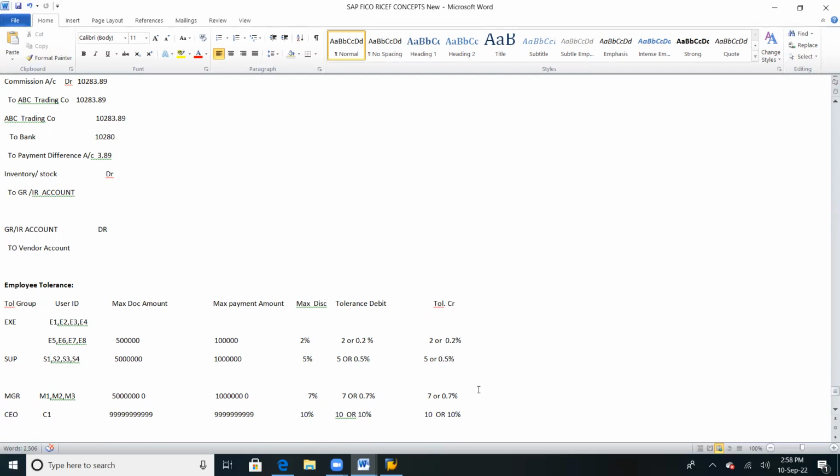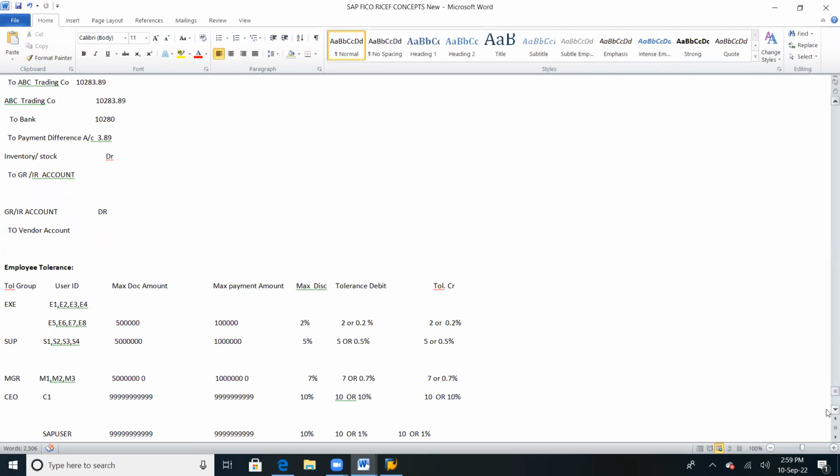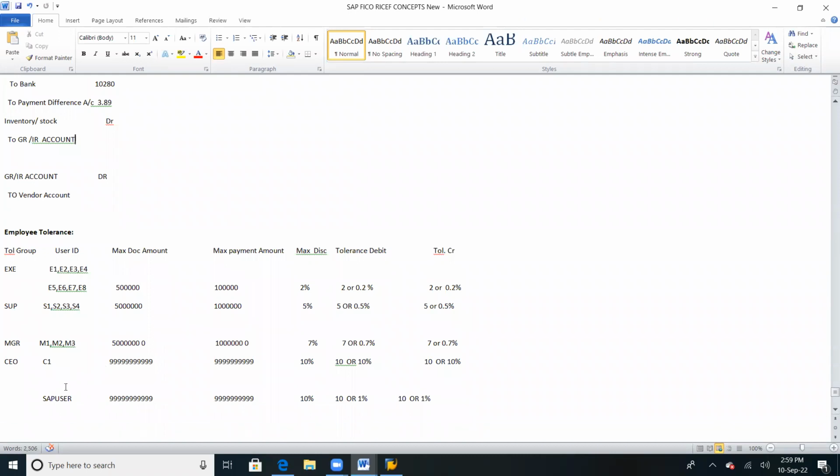In a real-time system, there would be a number of users, so a number of designations, and we can give limits in real-time scenarios. But here we are working in a training environment, so we will have only one user and can't define all this segregation. We are going to define only one SAP user, Naveen.